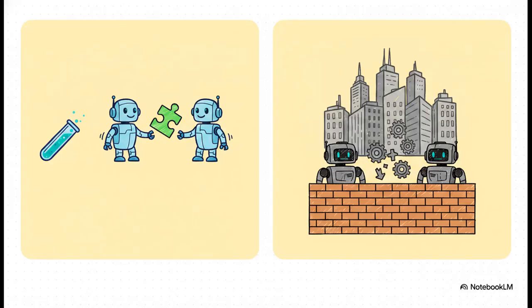Up until now, most multi-agent frameworks operated under what we call full transparency. It's basically an idealized lab environment where agents share all their context to reach a shared goal. But the messy reality of a real-world application requires strict privacy constraints. When you introduce this kind of information asymmetry, well, the coordination between the agents completely breaks down.